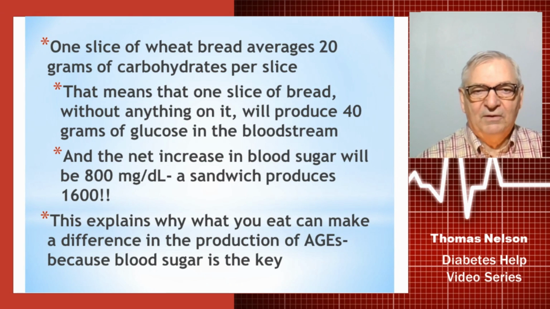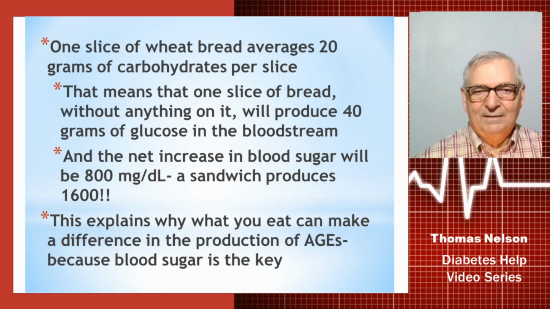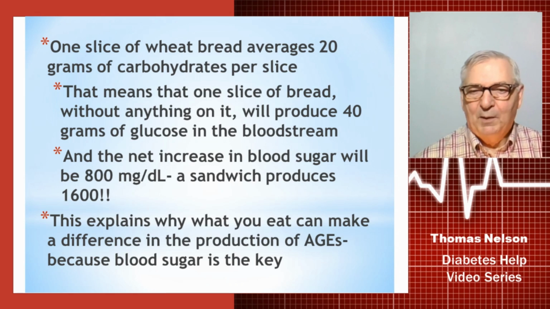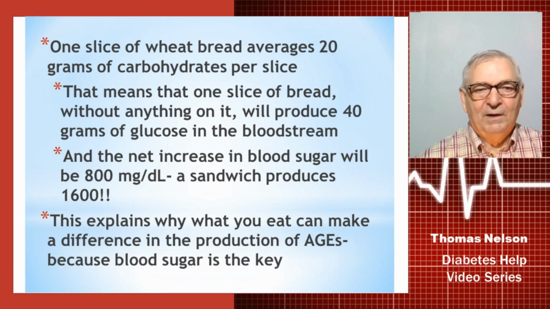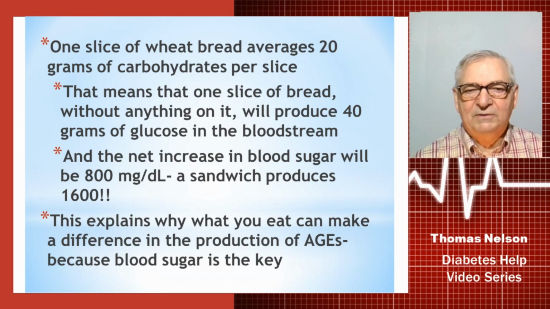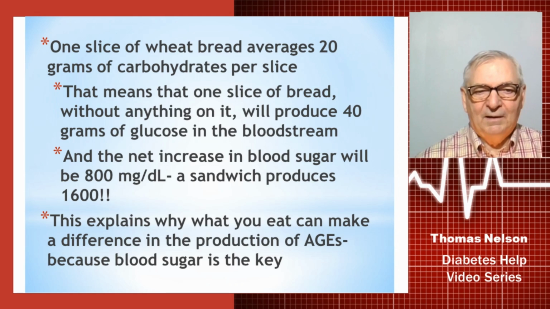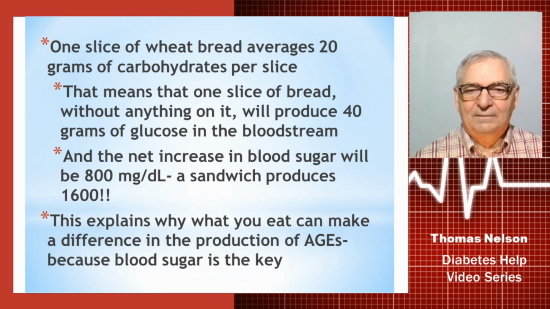And since each of those is going to raise the blood sugar about 20 points on your meter, that means that 1 slice of bread that is high glycemic index, which averages about 20 grams per single slice, that means that 1 slice of bread with nothing on it is going to produce 40 grams of glucose in the bloodstream. And you remember that each gram that goes into the bloodstream is going to raise the blood sugar by 20 points. So that means that 1 slice of bread is going to have a net increase of blood sugar in the bloodstream. It'll be 800 milligrams per deciliter.